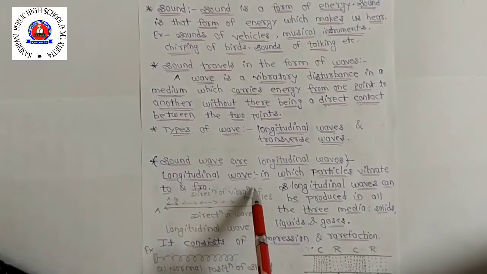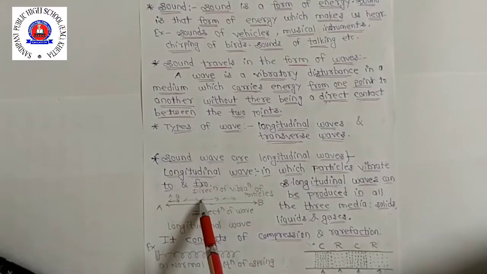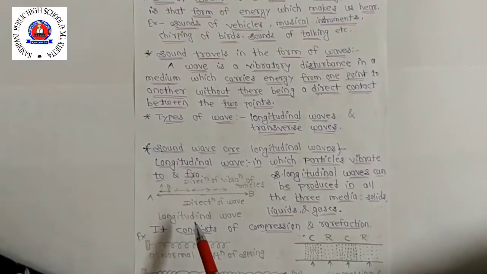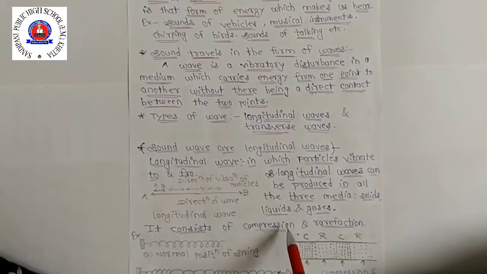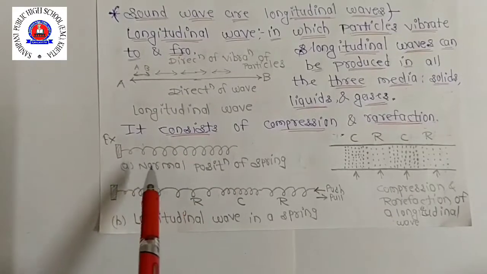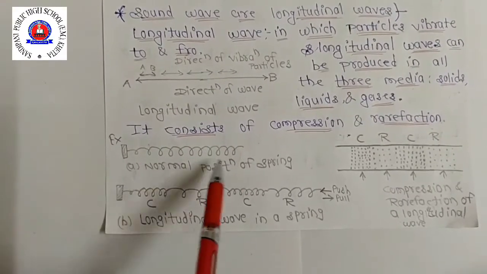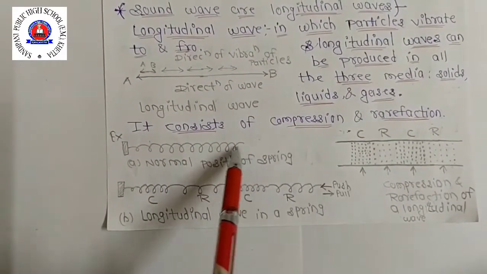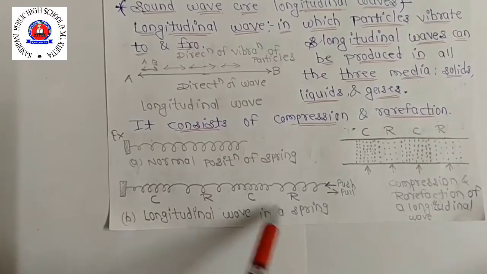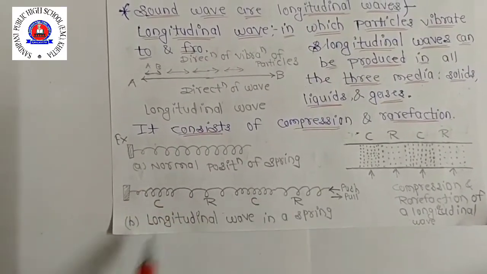Okay, look here, this is the longitudinal wave, to and fro like that. This is the direction of vibration of particles. The arrow is showing the to and fro movement of that wave. It consists of compression and rarefaction. Look here, here is the example of a spring. This is the normal position of the spring. ये spring की normal position है. Now here, longitudinal wave in a spring. अब इसमें longitudinal wave produce होगी.